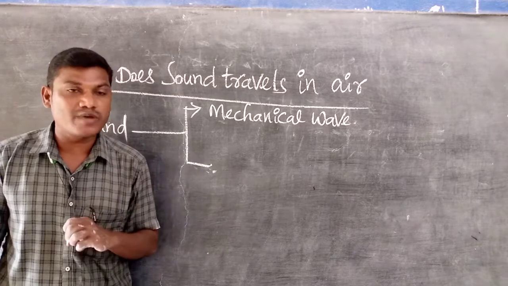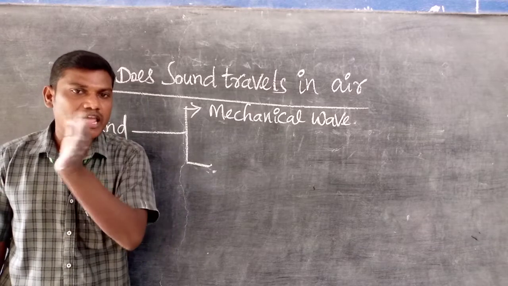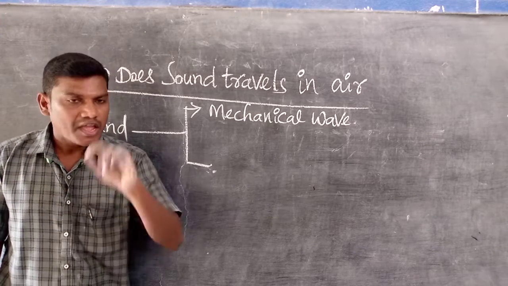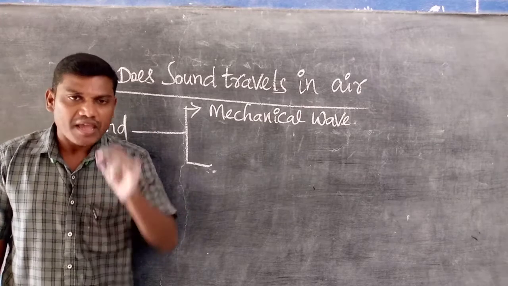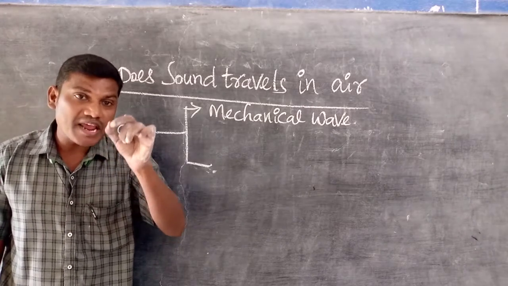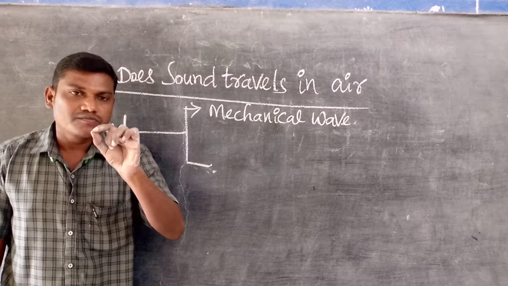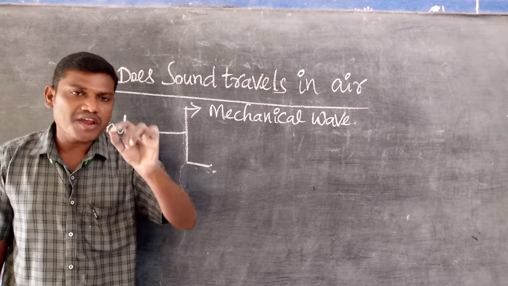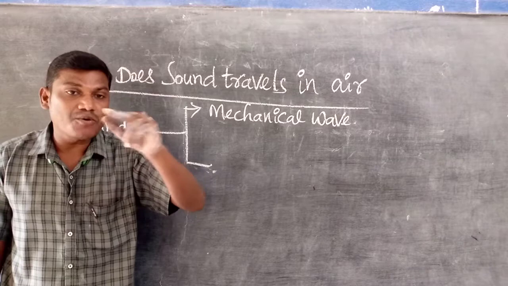Mainly two types of waves we observe: mechanical and electromagnetic waves. An electromagnetic wave is a wave which can propagate from one place to another place without any medium.